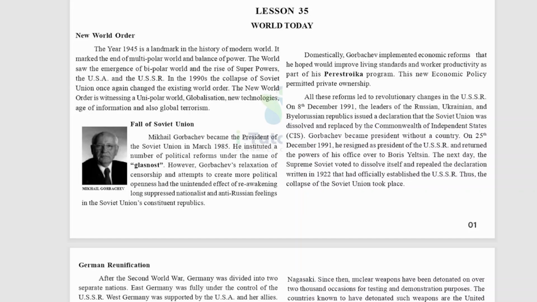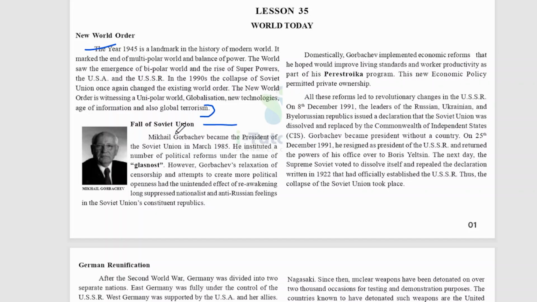And the year 1945 is a landmark in the history of modern world. It marked the end of multipolar world and balance of power, and the world saw the emergence of bipolar world and the rise of superpowers, that is the USA and the USSR. And in 1990 the collapse of Soviet Union once again changed the existing world order, and the new world order is witnessing the unipolar world, globalization and the new technologies, age of information and also global terrorism. So 1990 and 1991 is a turning point in the history of world.